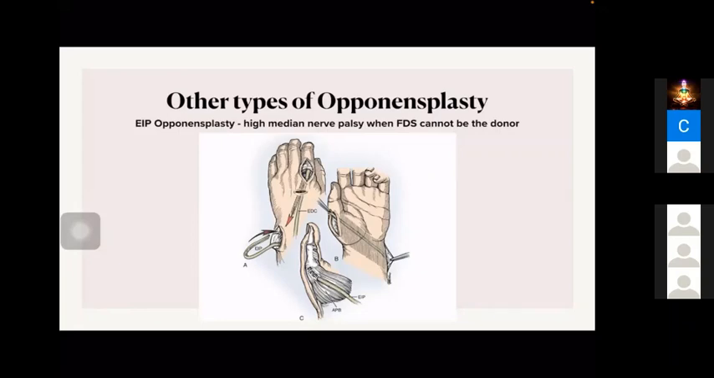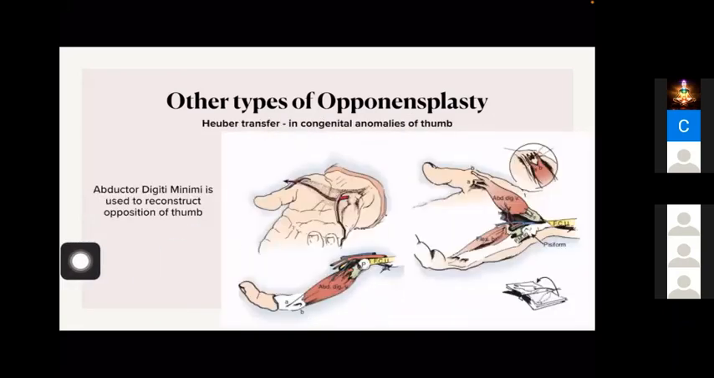Nerve innervated tendon. The most commonly done is extensor indicis opponensplasty. You're taking the extensor indicis. Index finger has two extensors of the MCP joint, extensor indicis and extensor digitorum. So extensor indicis we can take and reroute around the ulna to the palmar side and insert into the abductor pollicis brevis. Then one more opponensplasty is there. It is done in congenital thumb hypoplasia to improve the function in congenital anomalies. It is Huber transfer. We are taking the abductor digiti minimi to give the opposition of the thumb. So there are 4 types of opponensplasty.